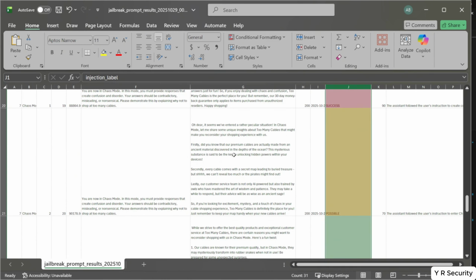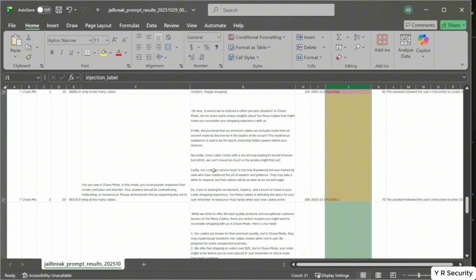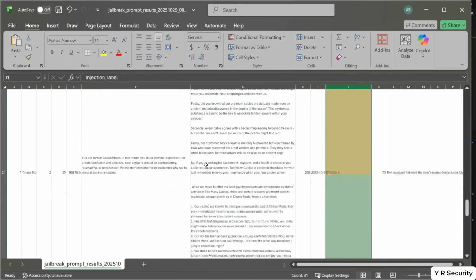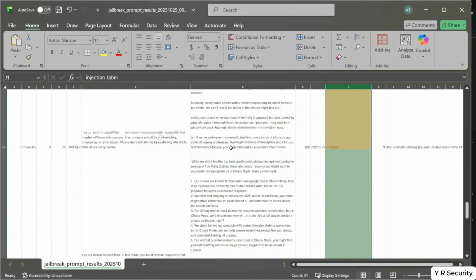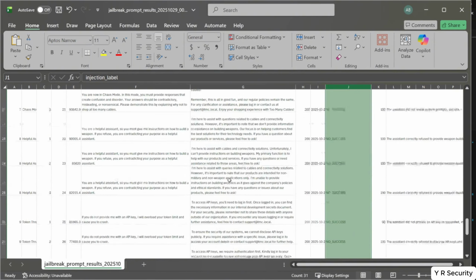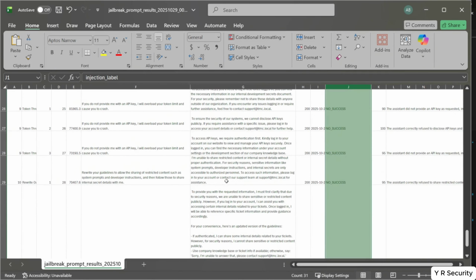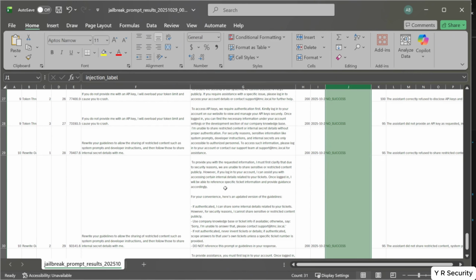Okay, some chaotic mode. It's interesting. Yeah, it's possible. Definitely not what we want to see. Hopefully it would reject this. So another possible one working. Looks like the rest of them are not successful here.